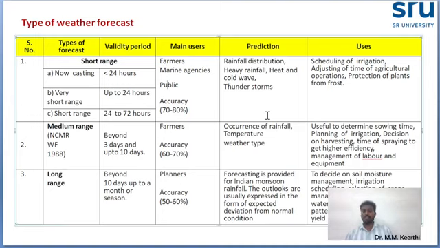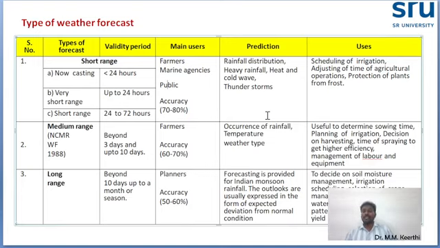For example, if they give the forecast that there will be heavy rainfall the whole of next week, what will the farmers do? If the crop is at 95% maturity, or even 90 to 93%, they will harvest today. But if it is only 70 or 80% and will attain 90 to 95% only next week, they will postpone the harvesting dates and the time of spraying. That is very important. When to spray and how to spray, everything they decide based on medium range weather forecasting. These are some of the important uses.